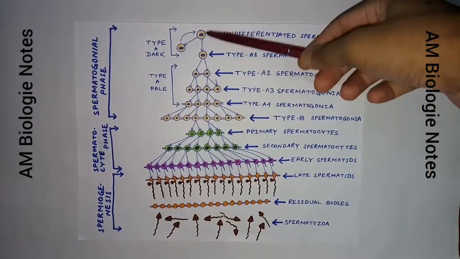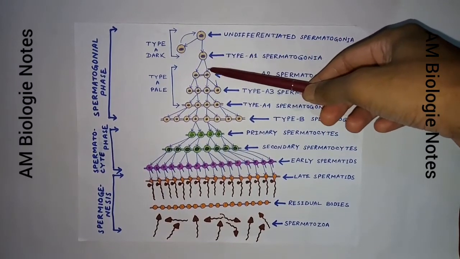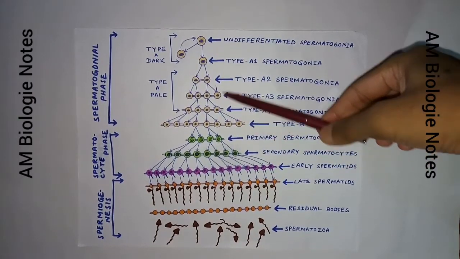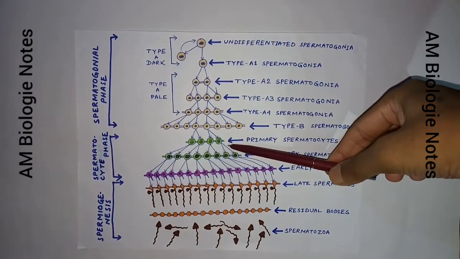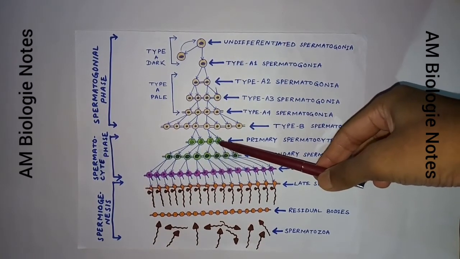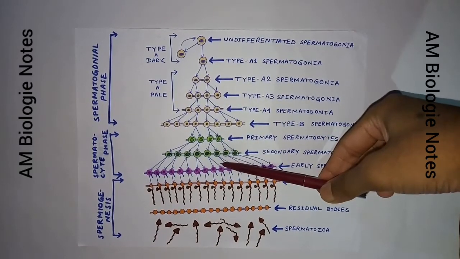This is the spermatogonial phase. Here, spermatogonia are divided by mitosis to replace themselves as well as provide a population of committed spermatogonia that will eventually give rise to primary spermatocytes. This is the spermatocyte phase or meiosis phase.